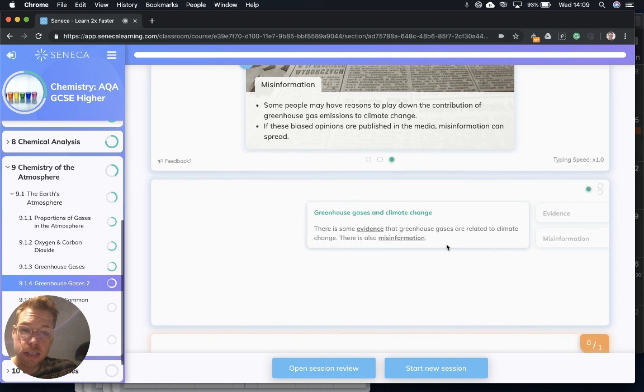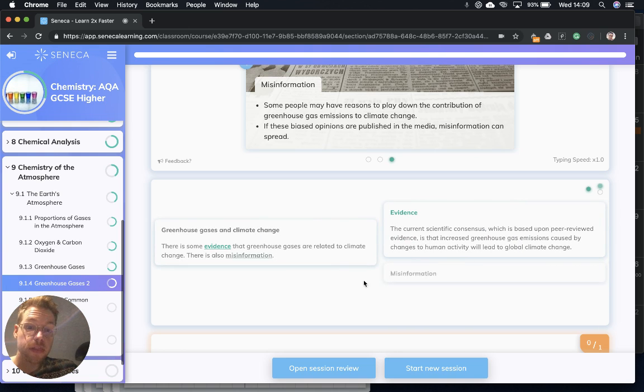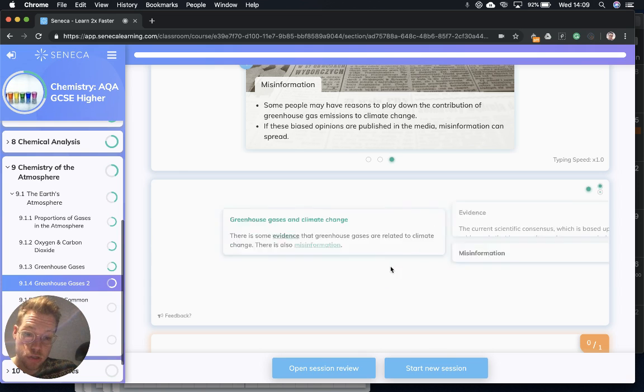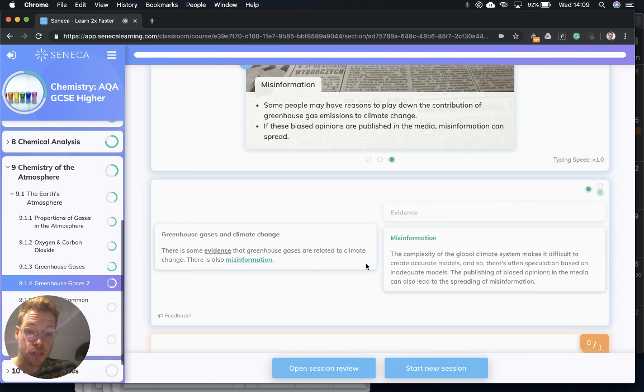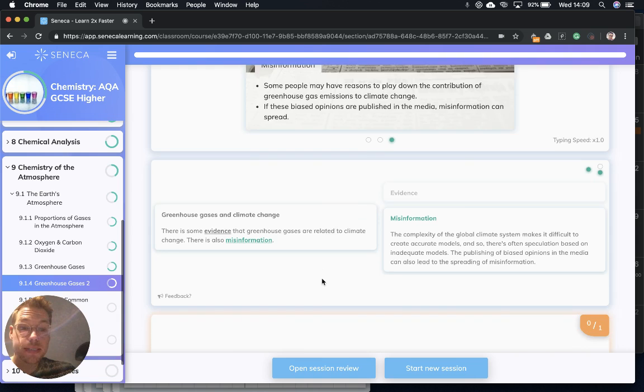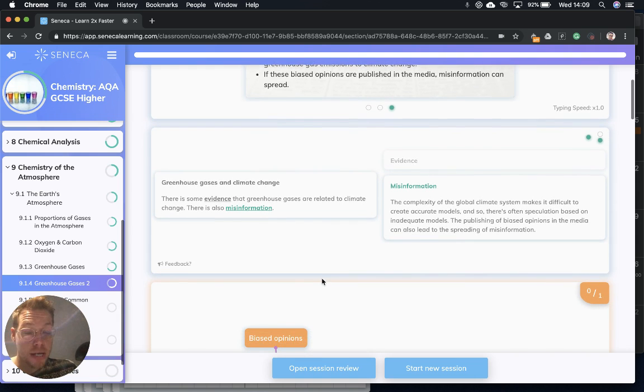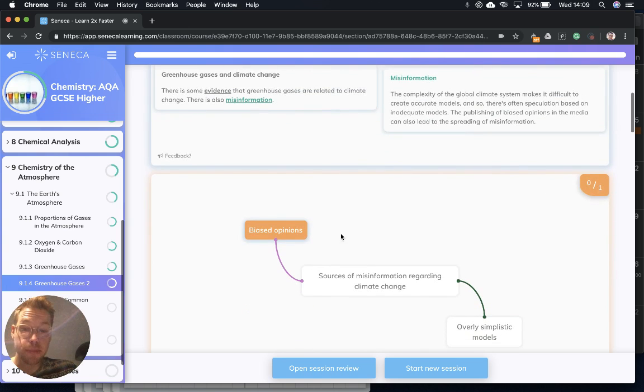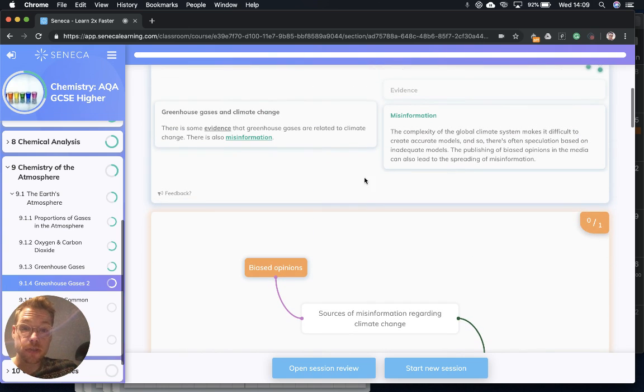So, greenhouse gases and climate change. There is some evidence that greenhouse gases are related to climate change, but there is also misinformation. The current scientific consensus based on peer-reviewed evidence is that increased greenhouse gas emission caused by changes to human activity will lead to global climate change. And that word misinformation again, the complexity of the global system makes it difficult to create accurate models, and so there is some speculation. The publishing of biased opinions in the media can lead to the spreading of misinformation. So those are the two key things to take away: evidence and misinformation.